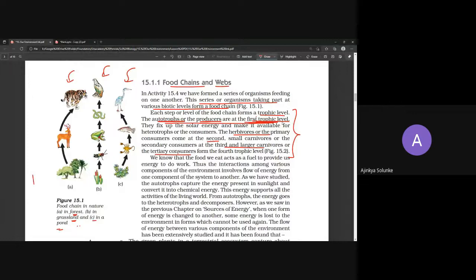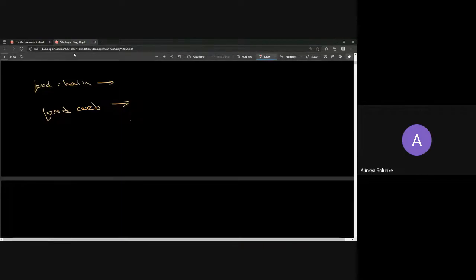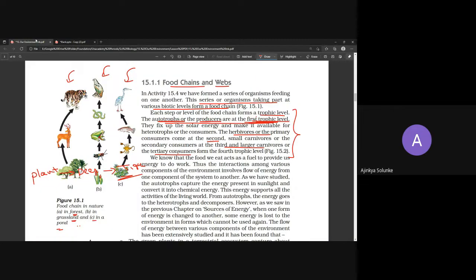What you have to write down is plant, then the arrow. In place of deer, you write actual deer, not the photo. And then comes the tiger. So tell me one thing. Food chain is supposed to be shown in drawing or just the letters, just the words? Words, letters. Drawing is also okay, but it will take a lot of time in the exam. So it's better that you go with words itself.